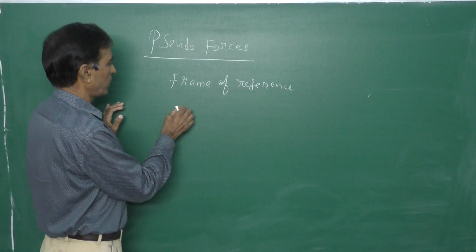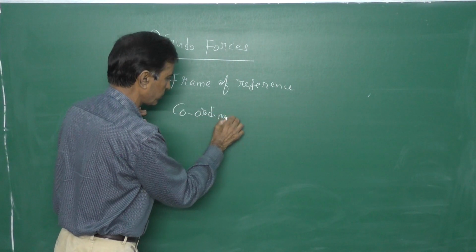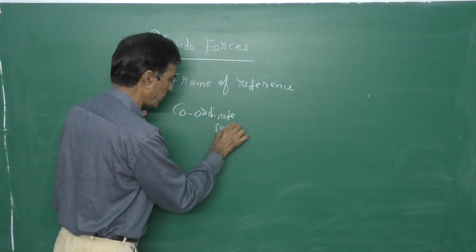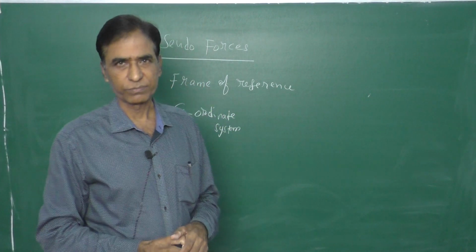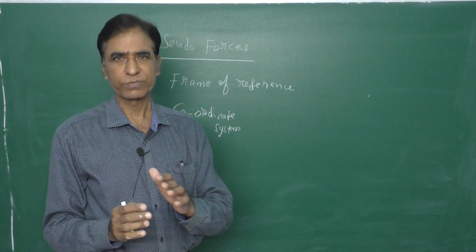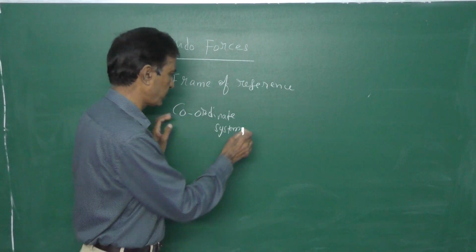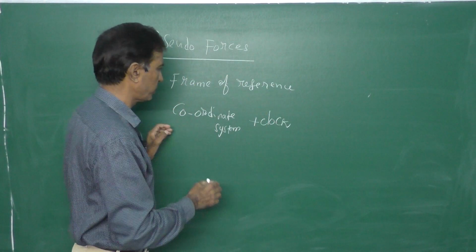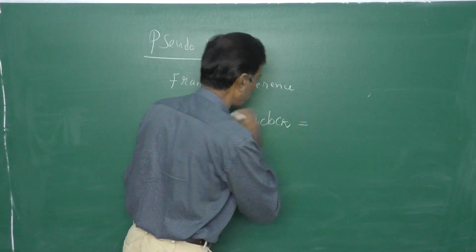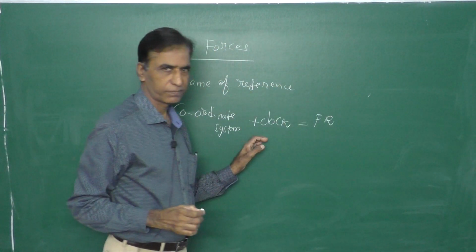Therefore, a coordinate system, especially a convenient coordinate system. We have different types of coordinate system, but we have to choose a very convenient coordinate system plus a clock. This we call the frame of reference, FR.